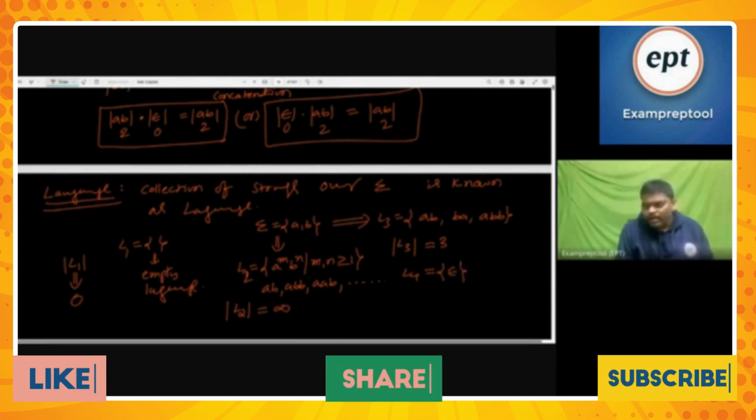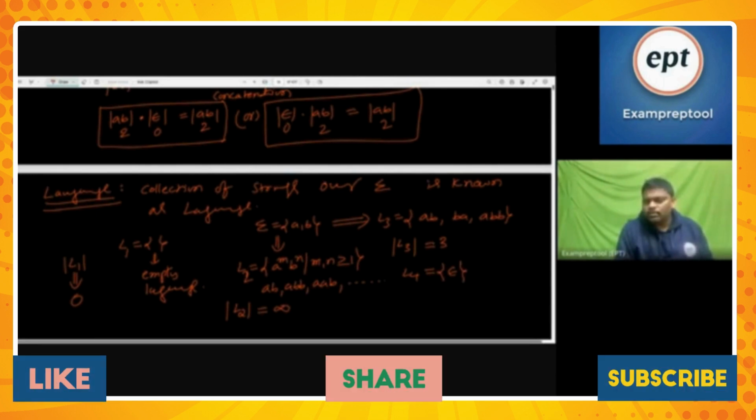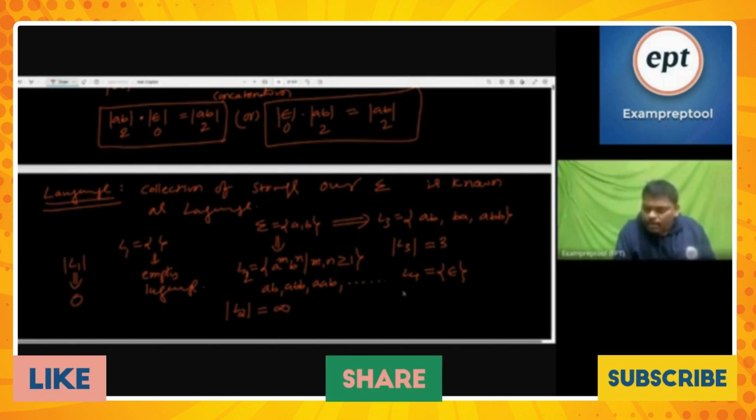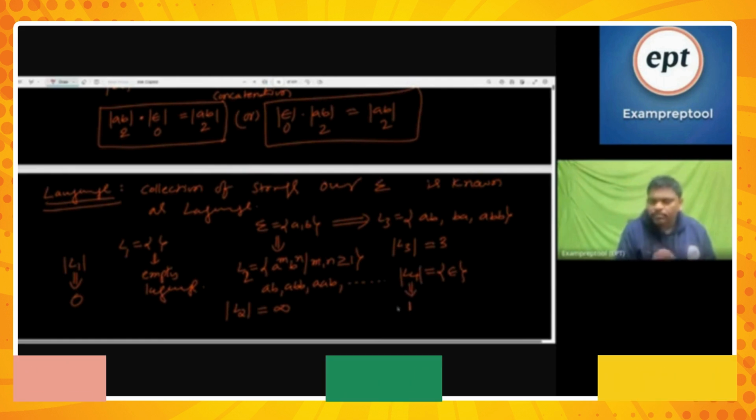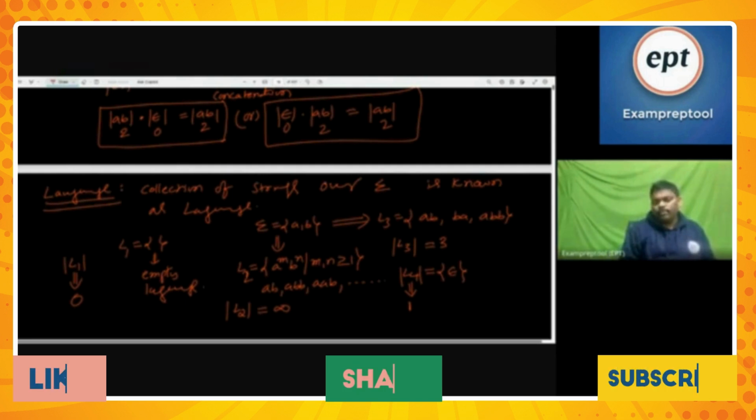L4 internally contains one person whose name is epsilon. What is the meaning? Cardinality of L4 is 1. One string is there inside, but that person's length is 0.